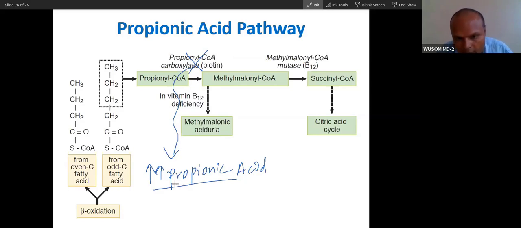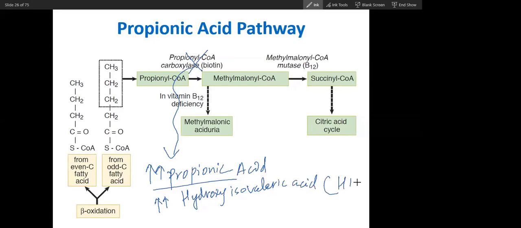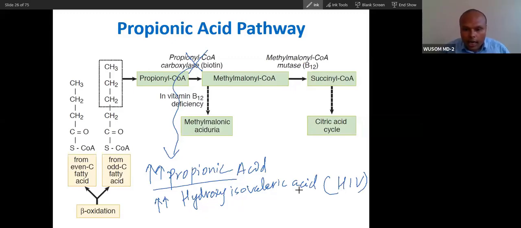High propionic acid. And the second organic acid increased in propionic aciduria is hydroxyisovaleric acid. This is called HIV in short, you can remember, not human immunodeficiency virus. Hydroxyisovaleric acid will be high.